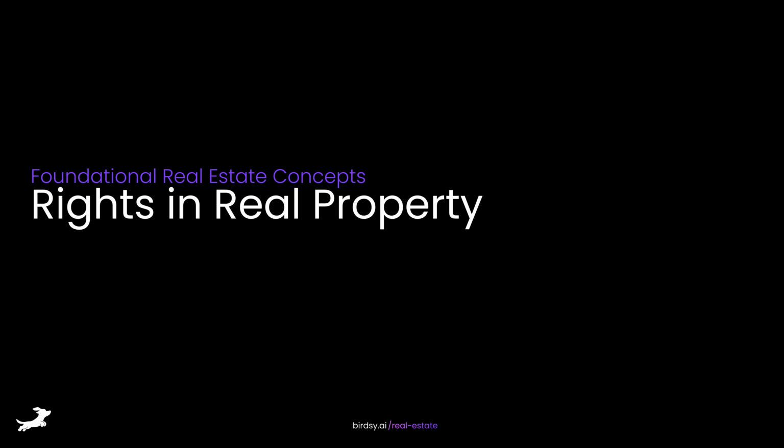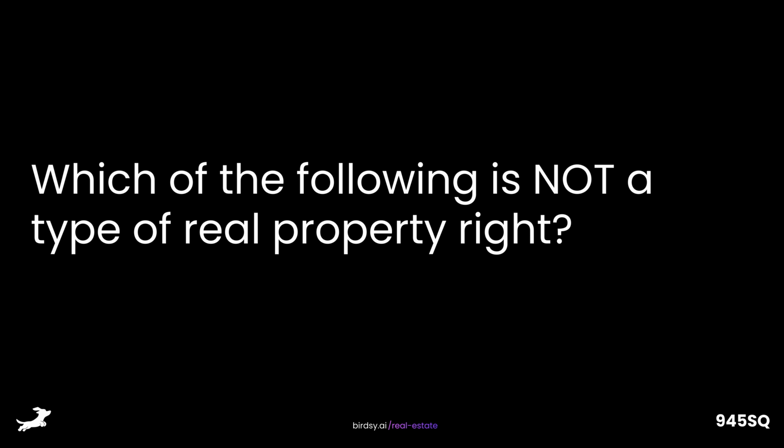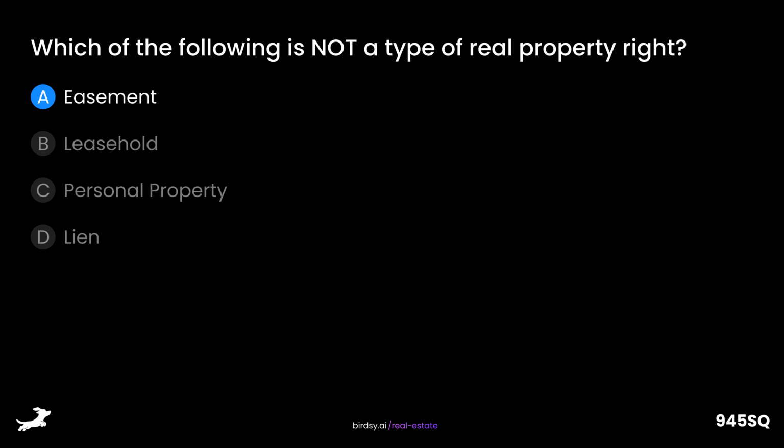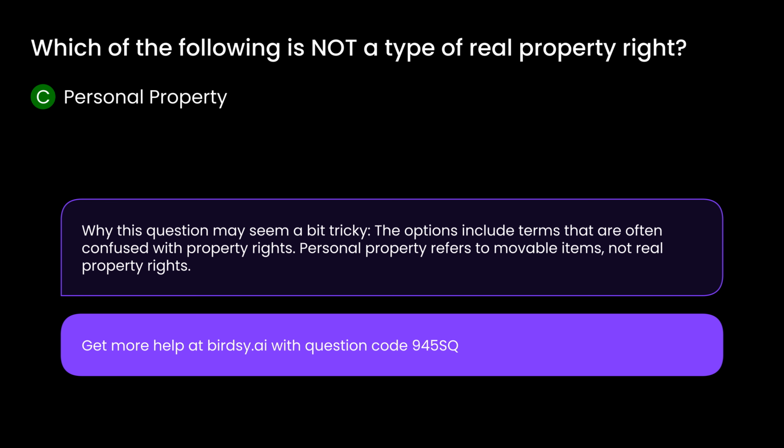Rights in real property. Which of the following is not a type of real property right? Is it A, easement, B, leasehold, C, personal property, or D, lien? The answer is C, personal property. Why this question may seem a bit tricky. The options include terms that are often confused with property rights. Personal property refers to movable items, not real property rights.